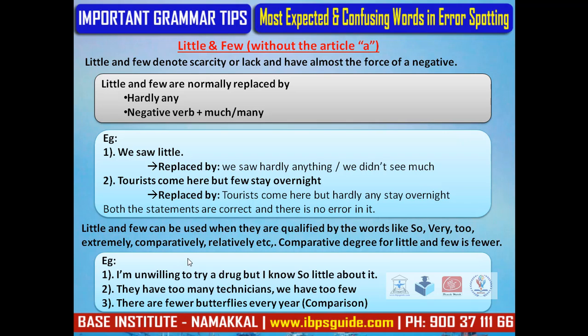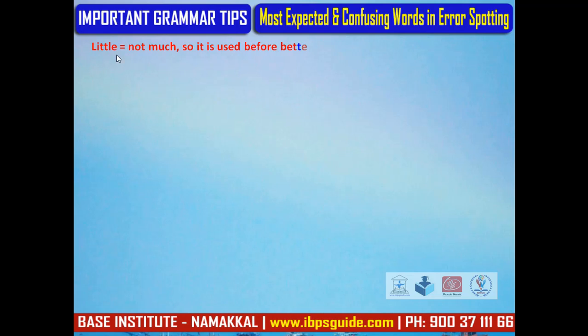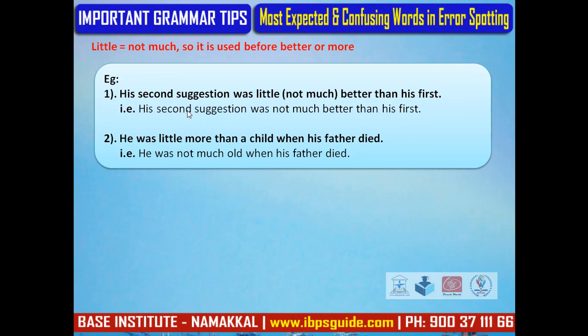Next one, little equal to not much. So, it is used before better or more. For example, his second suggestion was little better than his first. That is, his second suggestion was not much better than his first one. Second example, he was little more than a child when his father died. That means he was not much older when his father died.